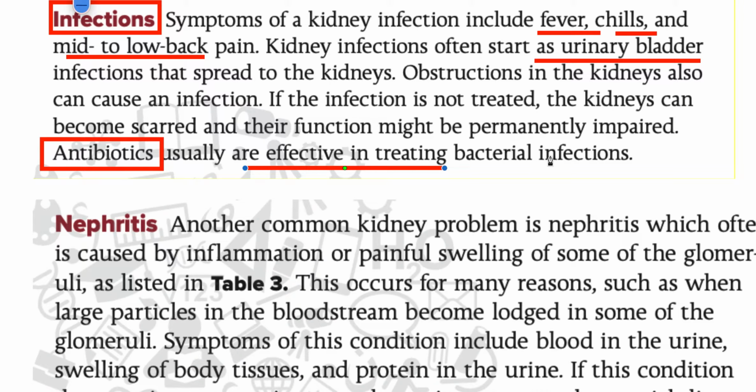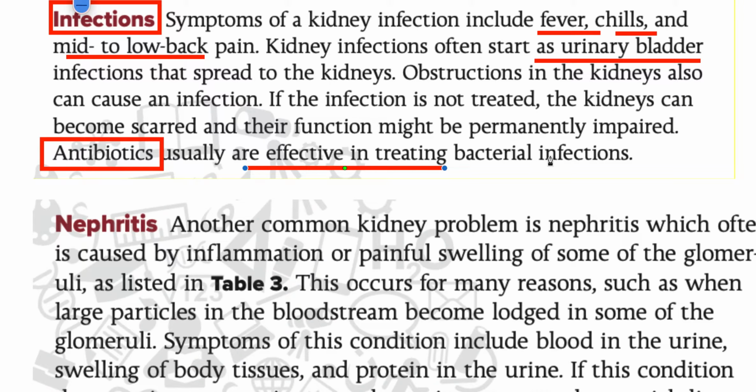It is a combination of two words. Neph is for nephron, okay, and itis is swelling. So in simple words, the first part means nephron, and the second part, itis, means swelling, so it means kidney swelling. So it's simple now.